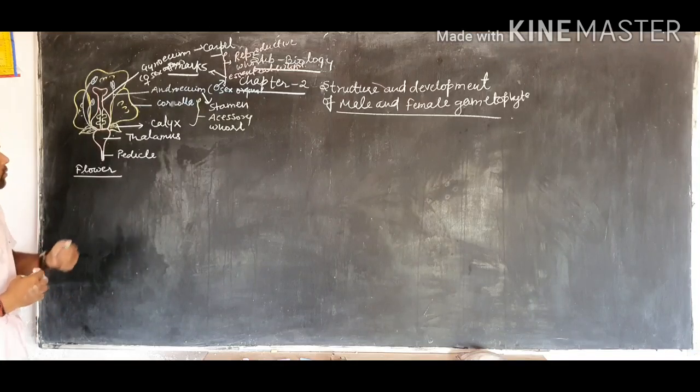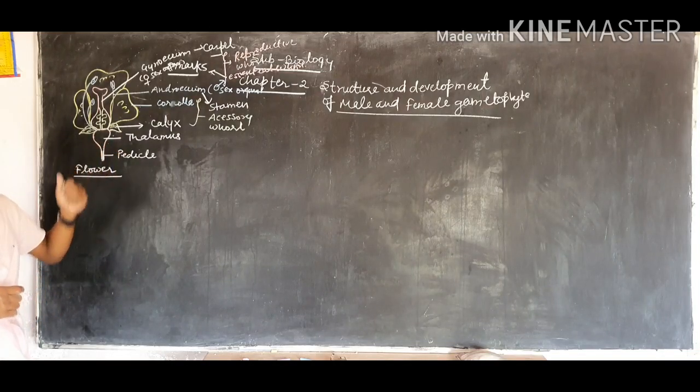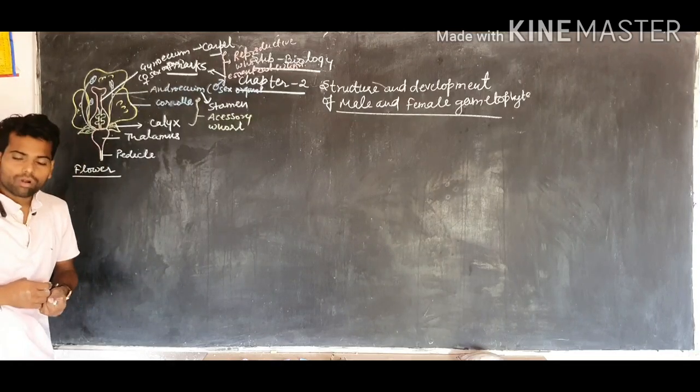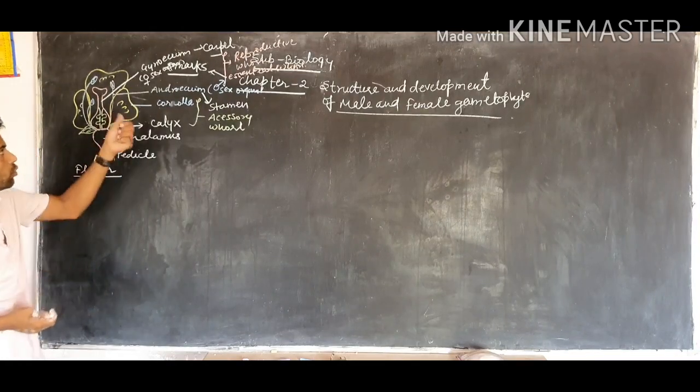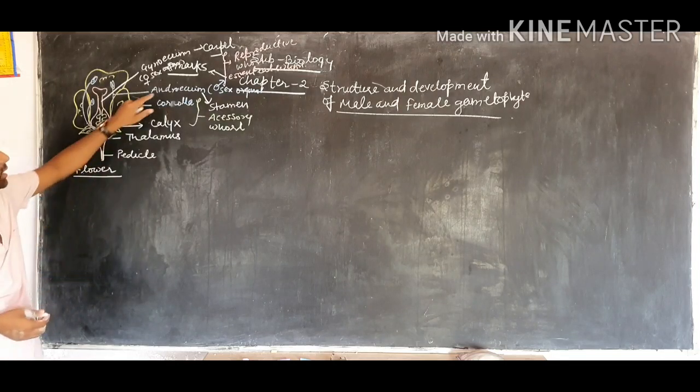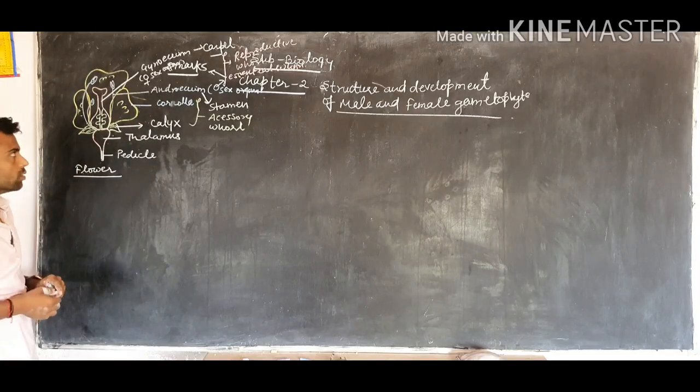So due to the absence of these structures, the flower will not be fertile, which means the flower will be called sterile. If both of the structures are present in a flower, the flower will lead to reproductive events, and if they are not present, the flower will be sterile. So these are known as essential whorls also.